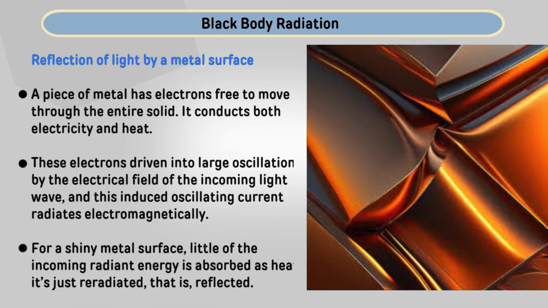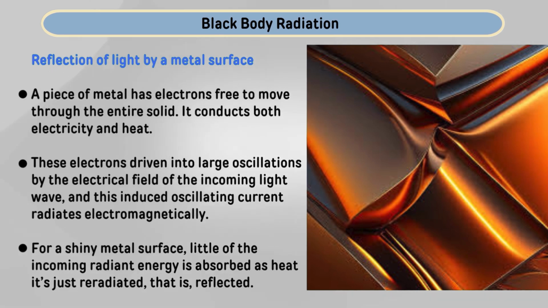So, reflection of light by a metal surface. A piece of metal has electrons free to move through the entire solid. It conducts both electricity and heat, and those free electrons are driven into a large oscillation by the electric field of incoming light waves, and this induced oscillating current radiates electromagnetically.